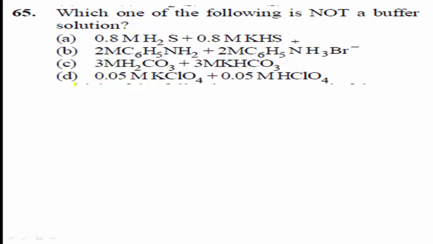Option C, 3 M H2CO3 plus 3 M KHCO3. Option D, 0.05 M KClO4 plus 0.05 M HClO4. What is the question? Which among the following is not a buffer solution?